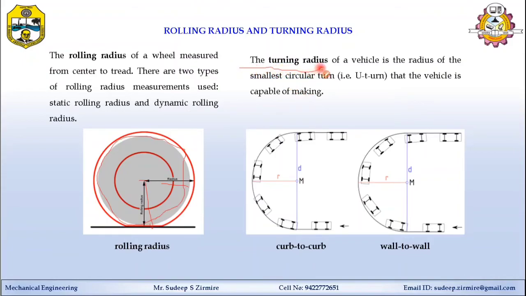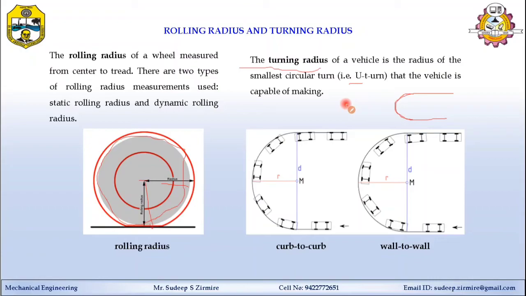And the next point is the turning radius. Turning radius is the smallest circular turn, or you can say the U-turn, that the vehicle is capable of making while moving like this. So the smallest circle it is capable of making is called the turning radius.